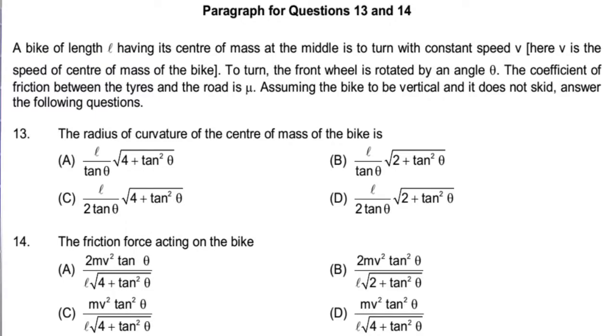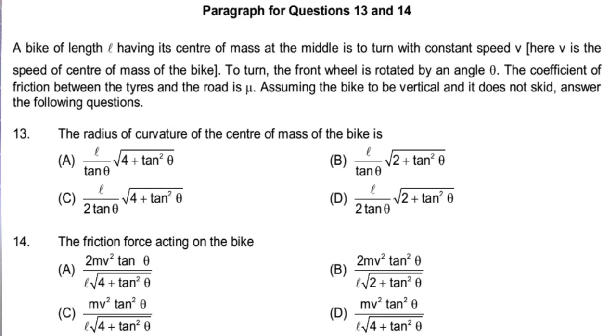Today's question is, a bike of length L having its center of mass at the middle is to turn with a constant speed V. Here V is the speed of the center of mass of the bike. To turn, the front wheel is rotated by an angle theta. The coefficient of friction between the tires and the road is mu. Assuming the bike to be vertical and it does not skid, answer the following questions.